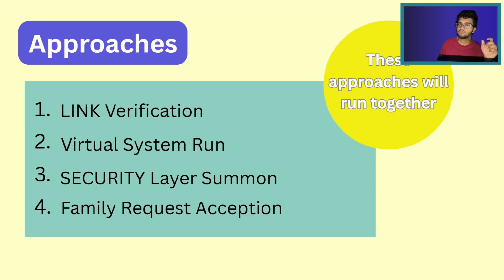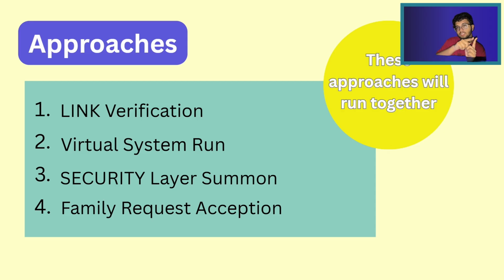And SafeTap will use 4 approaches, and these approaches will run together. It is not like the first approach goes first and then if it fails the second approach happens; instead, all 4 approaches go together.